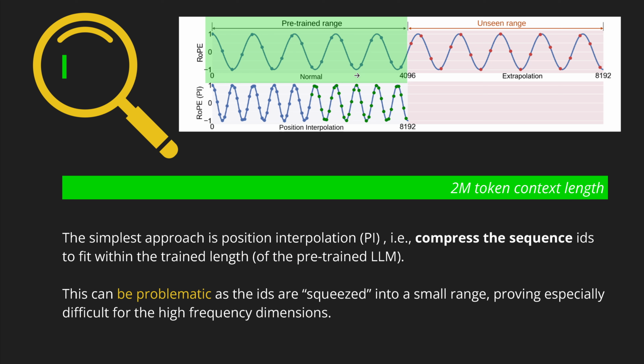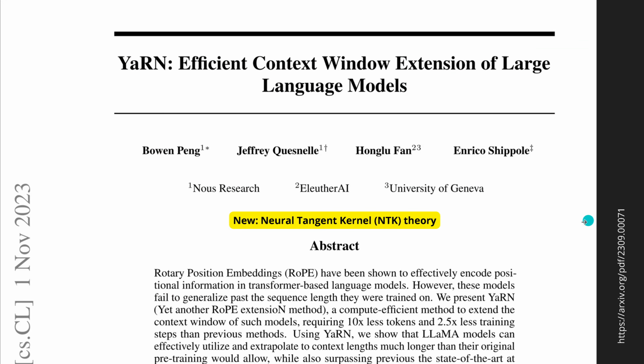Maybe not so good, or as it was explained later on by another research team, this can be problematic as the IDs are squeezed into a really small range, proving especially difficult for the high frequency dimensions. So you see, there was a kind of critique that said, maybe this, what they call position interpolation, PI, might have some limits.